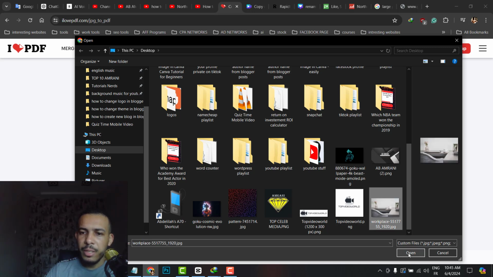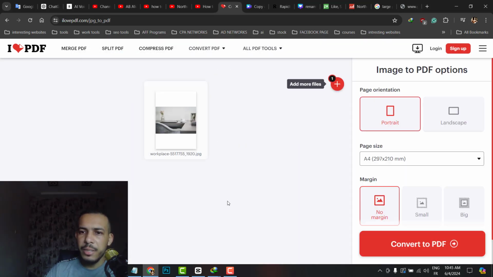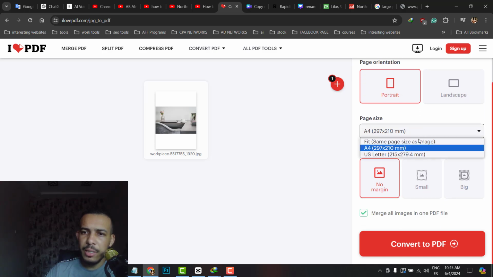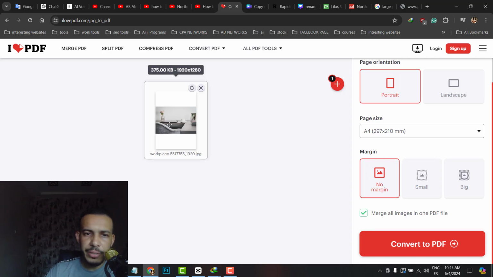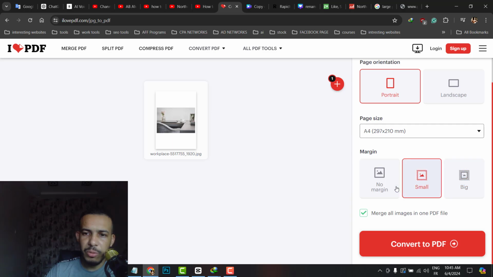Click on it and let's choose a JPG image. This one. Click open. And as you can see, you can choose between portrait and landscape. You can select the size you want and the margin. You can choose no margin, with small margin, and with big margin. Just look here, click on each one, and you can see the difference between all of them. And you can select this if you have multiple images. Then click on convert to PDF.